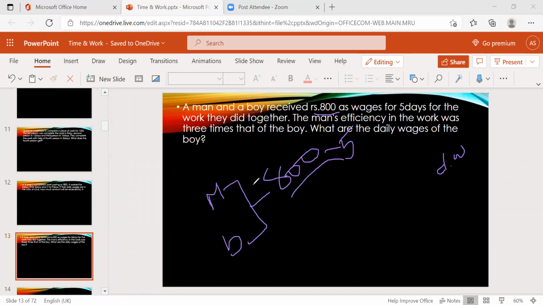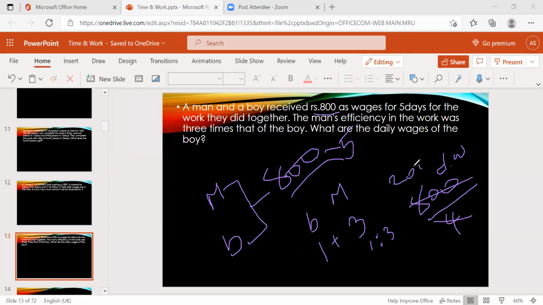And what we need to know here is the efficiency. How are we going to calculate the efficiency? In the problem itself, they gave that the man's efficiency is 3 times that of the boy. So if the boy's work is 1, the man's work will be 3. So the total efficiency is 4, the ratio is 1:3. The total amount is 800, and there are 4 parts. Just divide: 1 part equals 200 rupees.